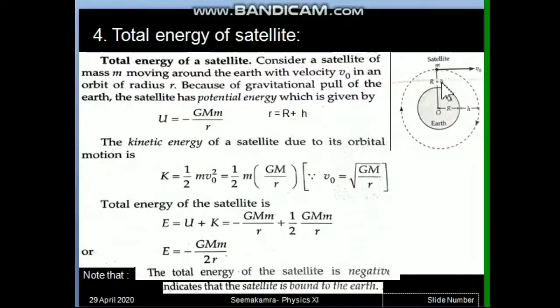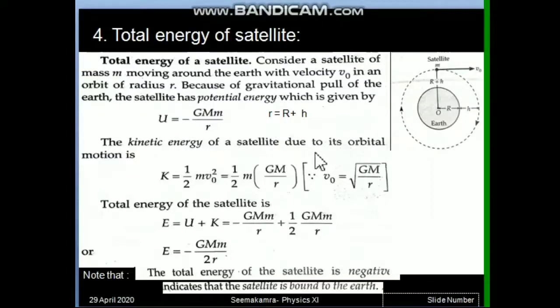You can notice in the diagram, capital M is the mass of Earth, small m is the mass of the satellite, and the distance r plus h we have denoted as small r. Now this is the first type of energy of the satellite.